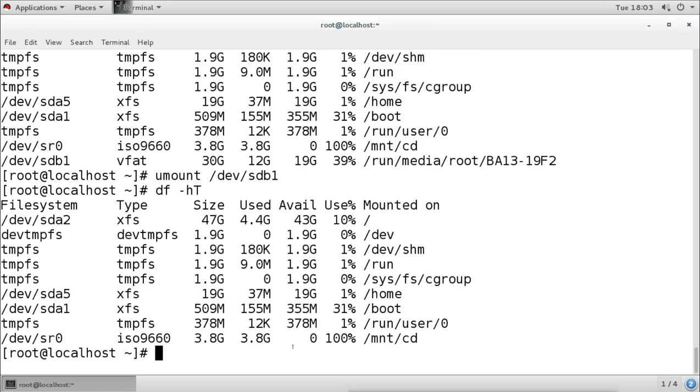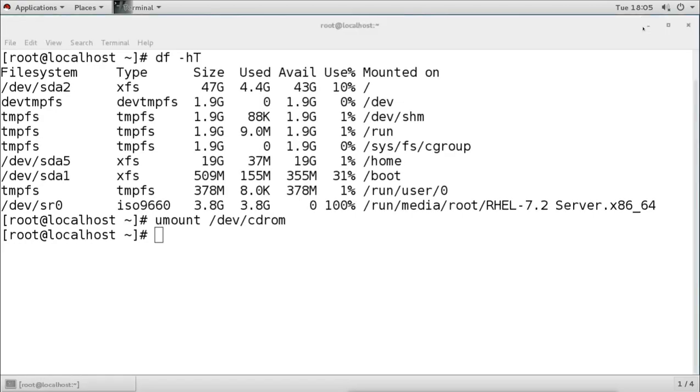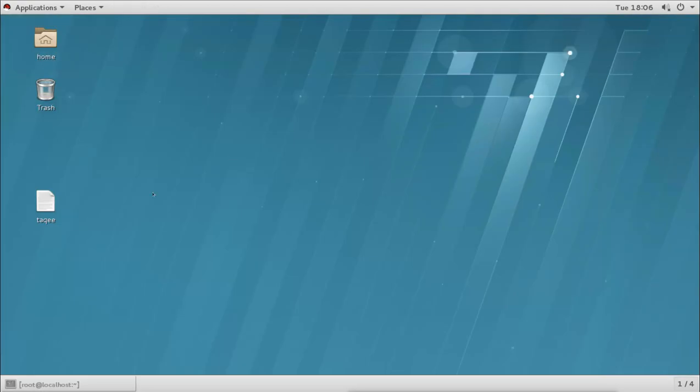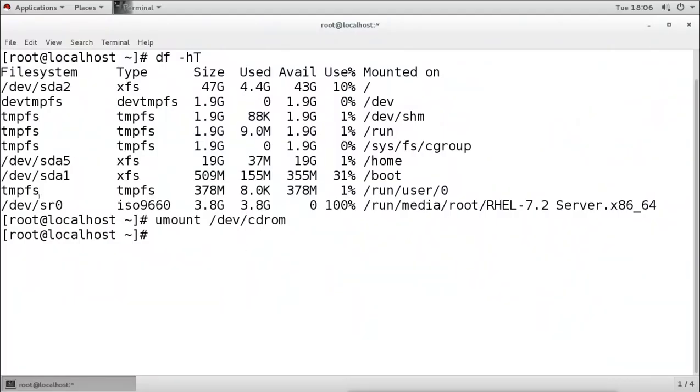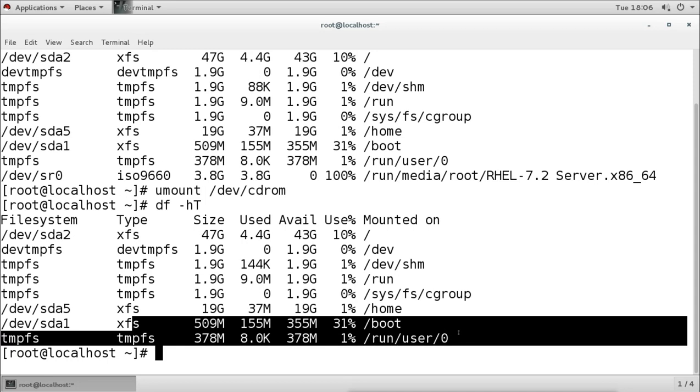Then for unmounting the DVD-ROM or CD/DVD, we can use the same umount command, and then I will say /dev/cdrom, and it is now unmounted. You can check on the desktop also. Now it is gone from here, and it will not show this also, and we can see the DVD drive is also not mounted.